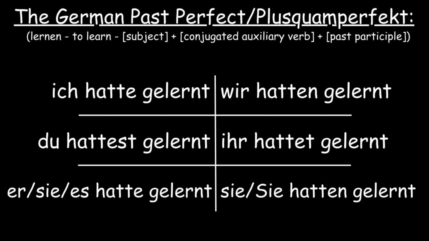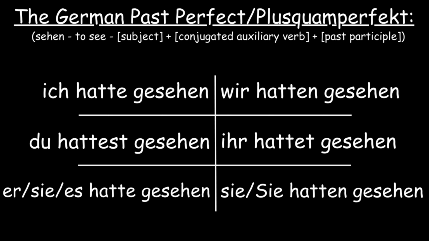Ihr hattet gelernt. Sie hatten gelernt. This is the pattern for the German past perfect. Now, let's use the irregular strong verb sehen. Ich hatte gesehen. Du hattest gesehen. Sie, es hatte gesehen. Wir hatten gesehen. Ihr hattet gesehen. Sie hatten gesehen.